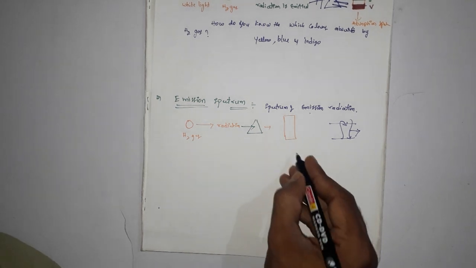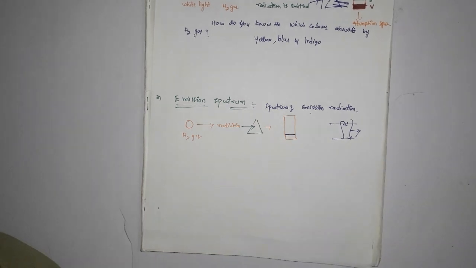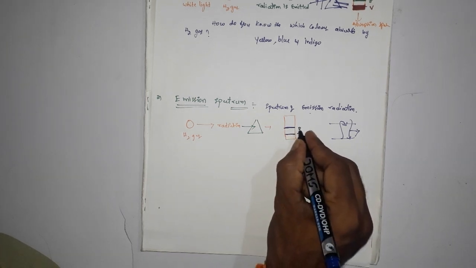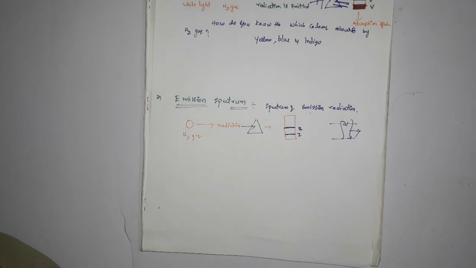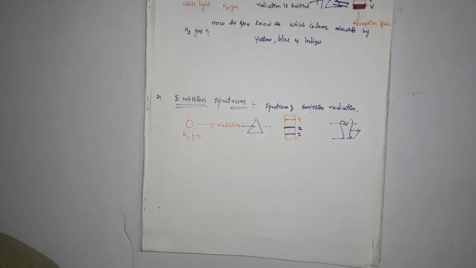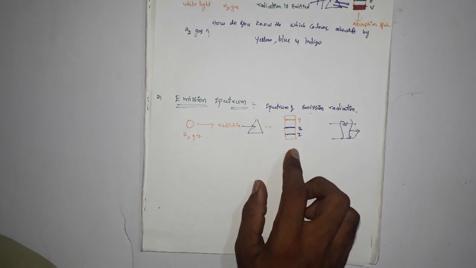For example, this is indigo and this is blue. Next one, this is yellow. In the prism you will get blue, yellow and indigo colors. Remaining colors are all missing.